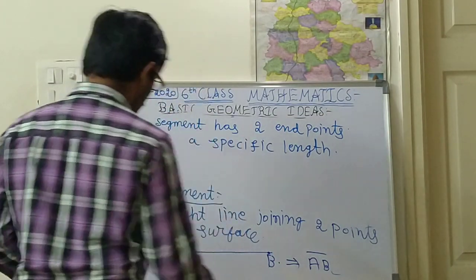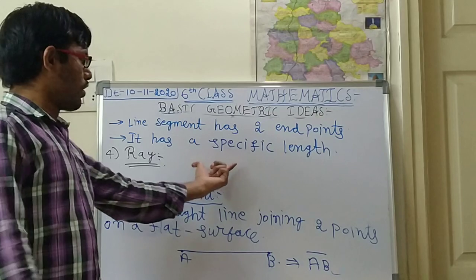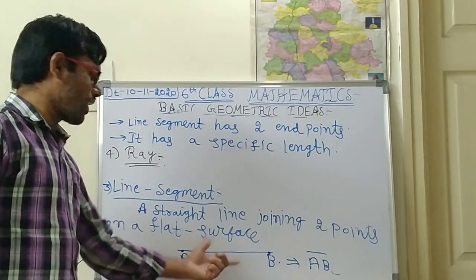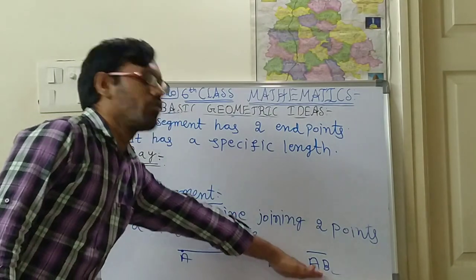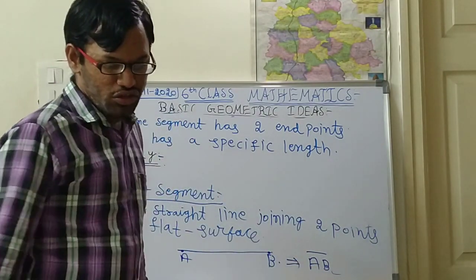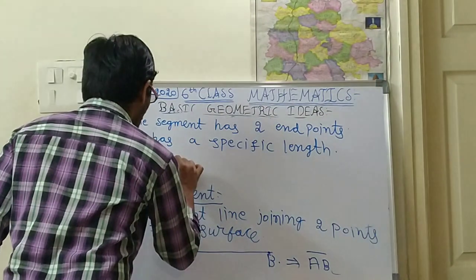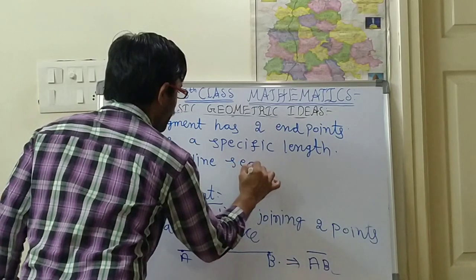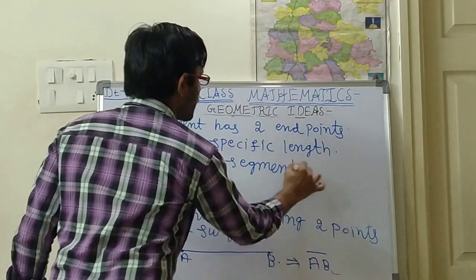Write the heading with a black pen, the answer definition with a blue pen, the diagram with a pencil, and the notation with a blue pen. So what is a ray?